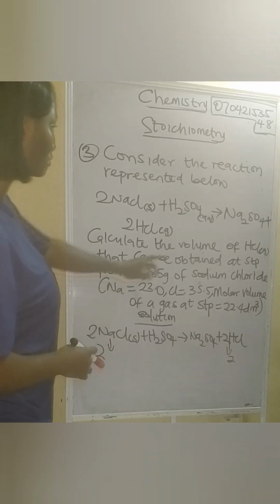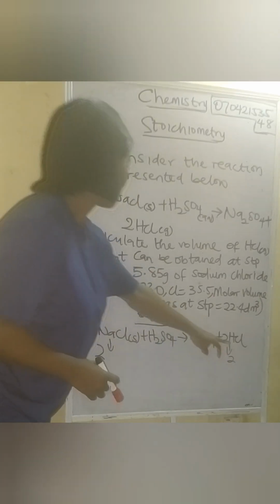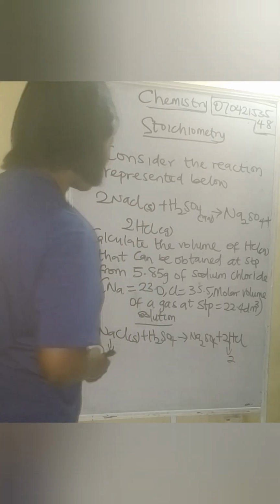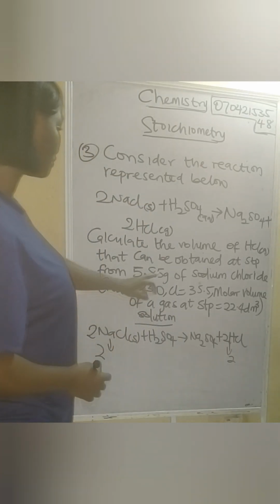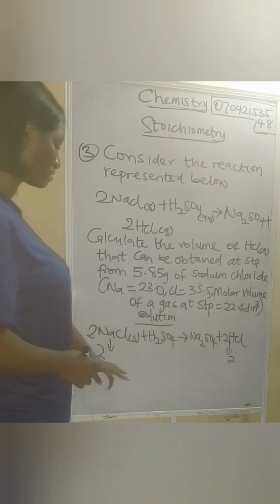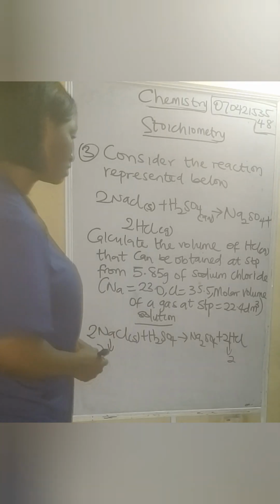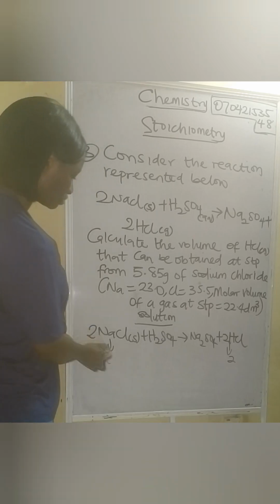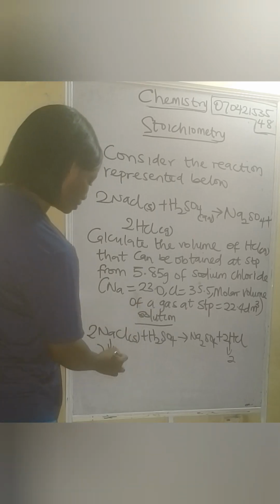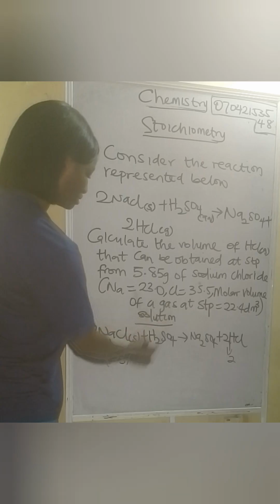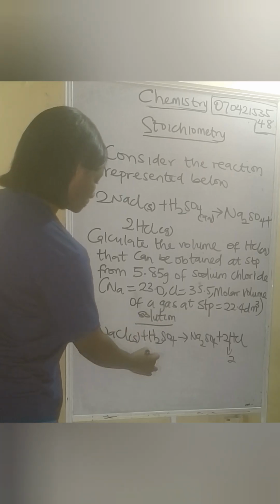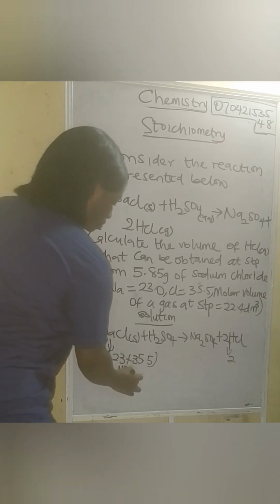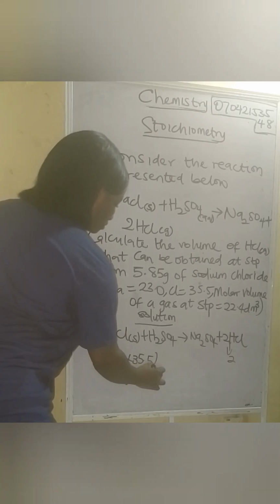So now we said calculate the volume of hydrochloric gas that can be obtained at XTP, from 5.85 gram of sodium chloride. So let's find the molar mass of sodium chloride. So our sodium is given as 23. So this is 2 now. The mole ratio is 2. Sodium is 23. Chlorine is 35.5. Okay. So now when you calculate it, you get 117. So that will be 117 gram of sodium chloride.